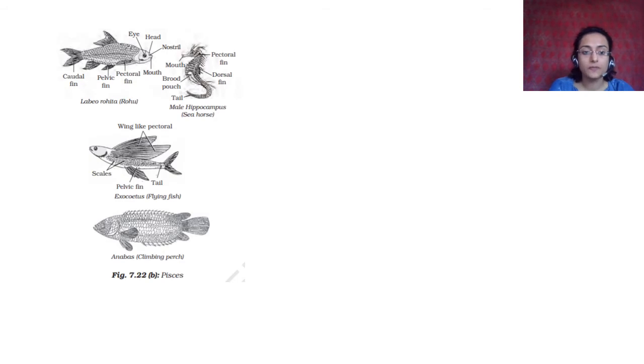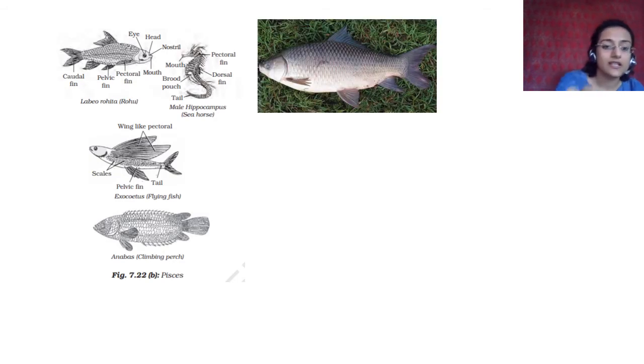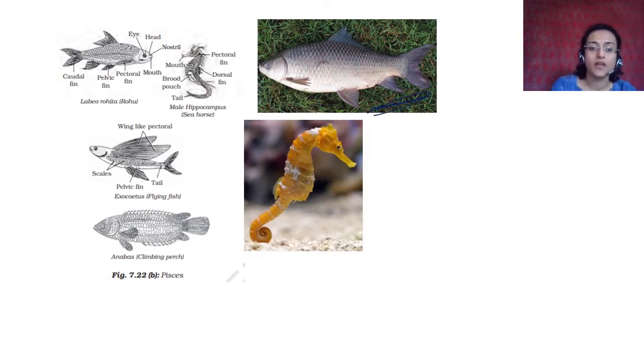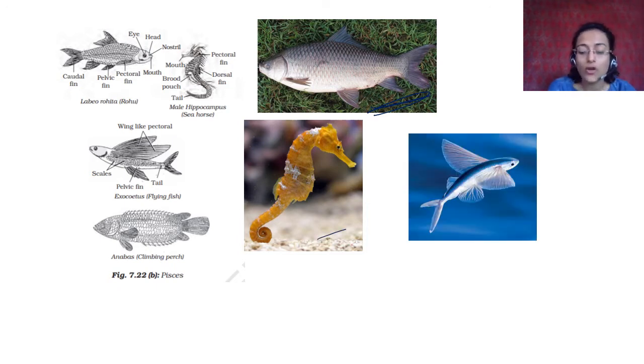Then you have some more photographs of fish. This is rohu. रोहू एंड कटला खाते हैं बहुत सारे. And this is seahorse. Seahorse doesn't really look much like a fish, but do you know what is the specialty of seahorse? The male seahorse is the one that actually keeps the eggs in its pouch and then those eggs get laid. This is a flying fish. The flying fish doesn't really fly like a bird, but it jumps.